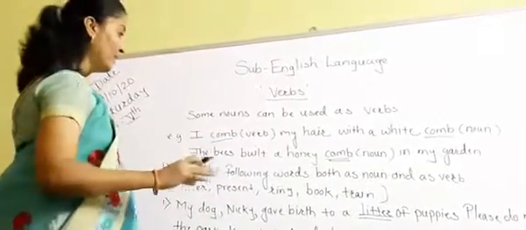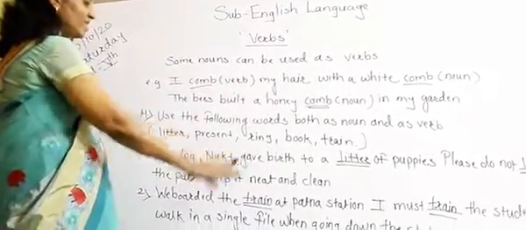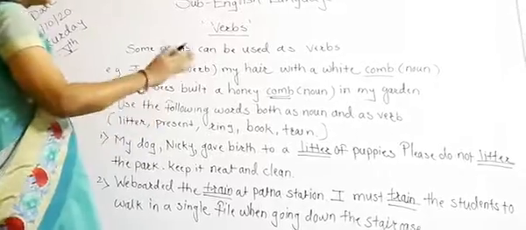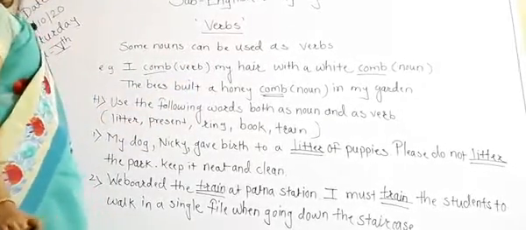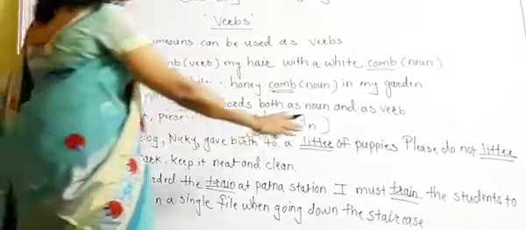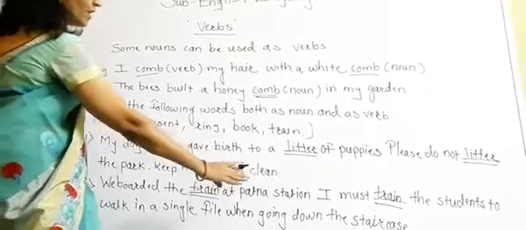Train means to give training. So we boarded the train at Patna station. This is the first fill in the blank, and the same word comes into the second sentence, but its meaning is different. I must train the students to walk in a single file when going down the staircase, like this.